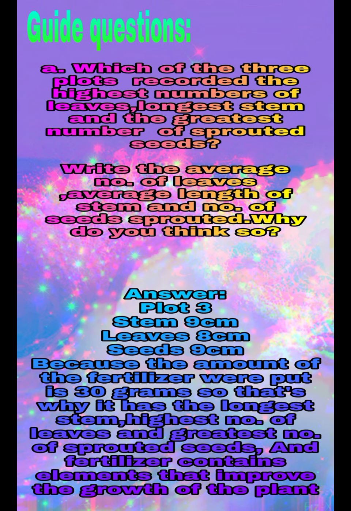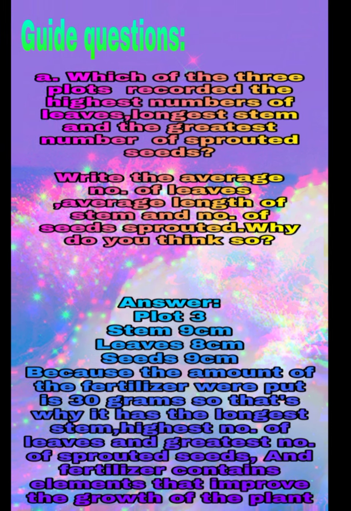Guide questions. A. Which of the three plots recorded the highest number of leaves, longest stem, and the greatest number of sprouted seeds? Write the average number of leaves, average length of stem, and number of seeds sprouted. Why do you think so? Answer. Plot 3. Stem 9 cm, leaves 8, seeds 99. Because the amount of the fertilizer put was 30 grams, that's why it has the longest stem, highest number of leaves, and greatest number of sprouted seeds, and fertilizer contains elements that improve the growth of the plant.